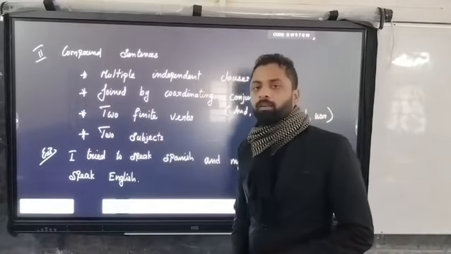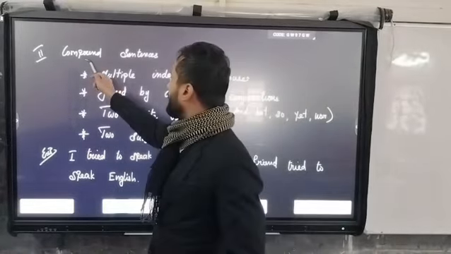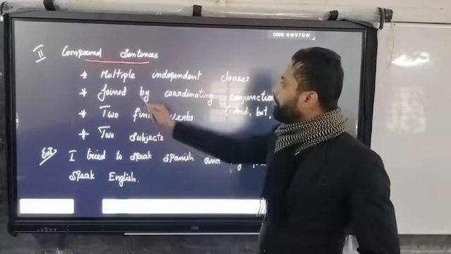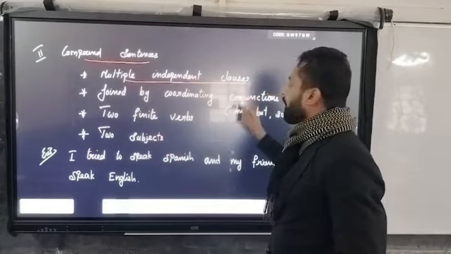Now the components of a compound sentence. How can we identify compound sentences? They have multiple independent clauses.